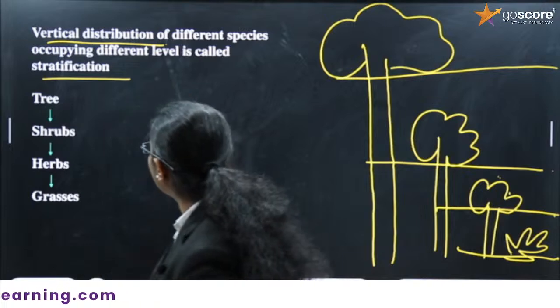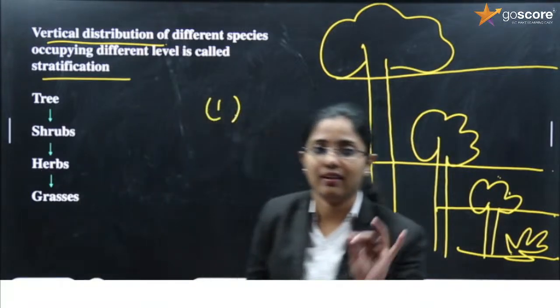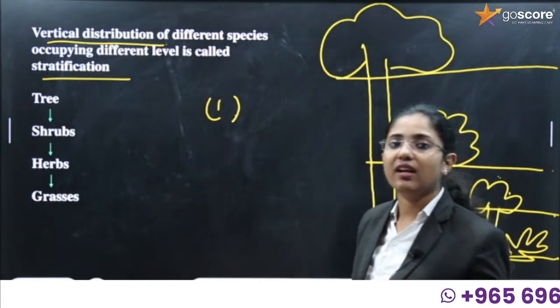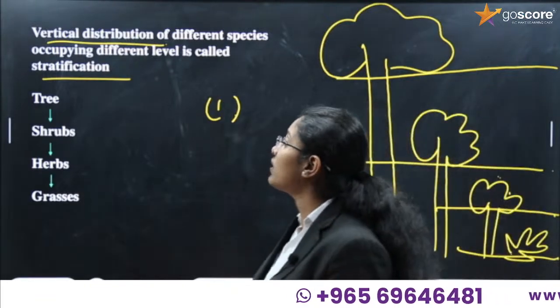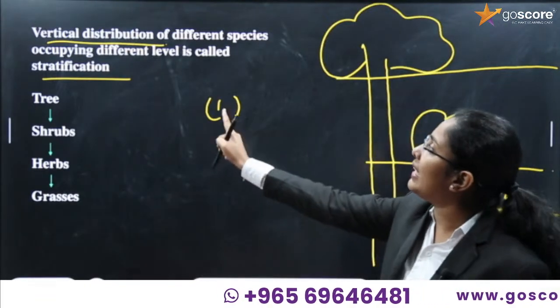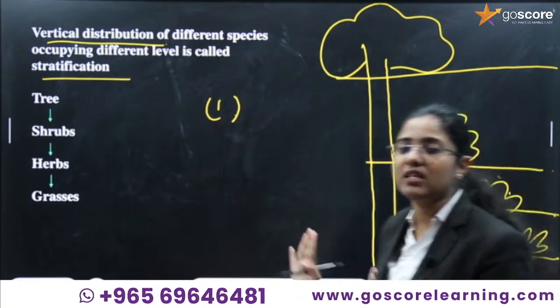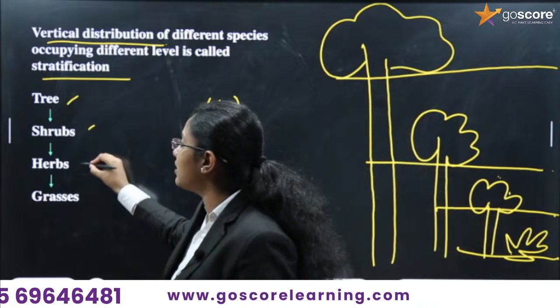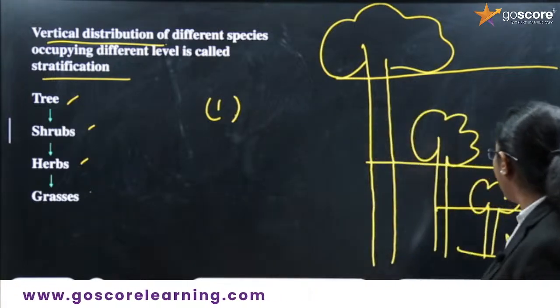Dear students, you can get at least a 1 mark question from this particular sentence: what is stratification, or define stratification and its different levels. Once again, vertical distribution of different species occupying different levels is called stratification. For example, trees, shrubs, herbs, and grasses. Okay, fine, got it, understood.